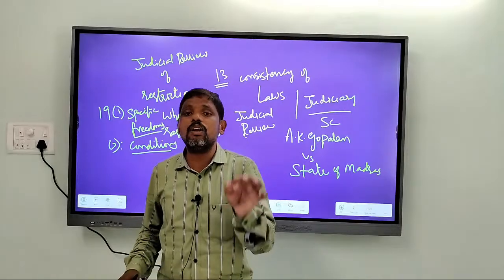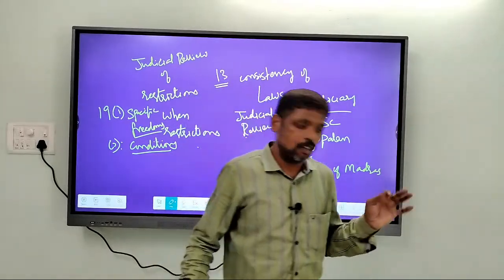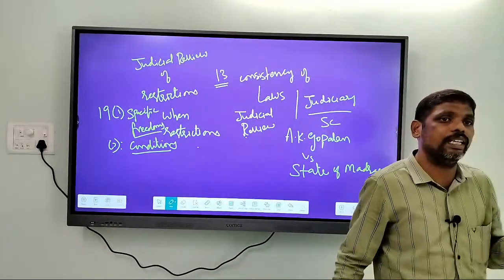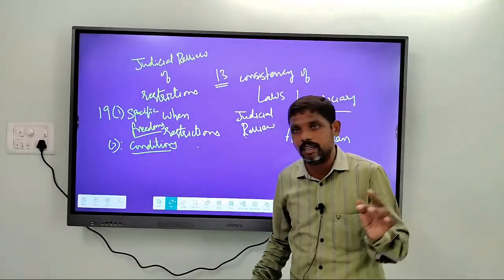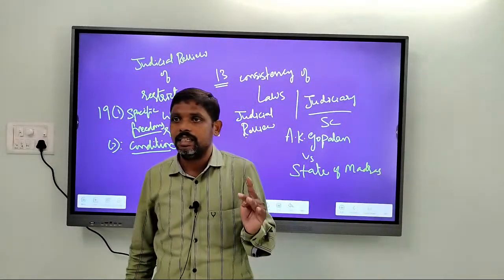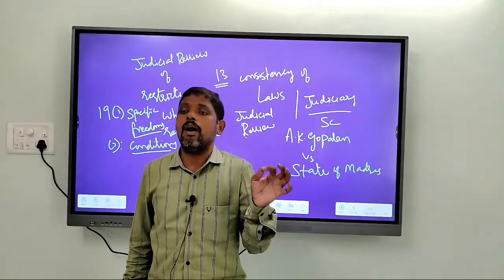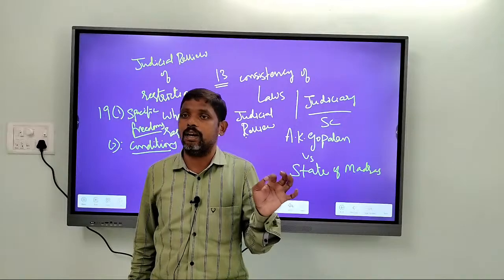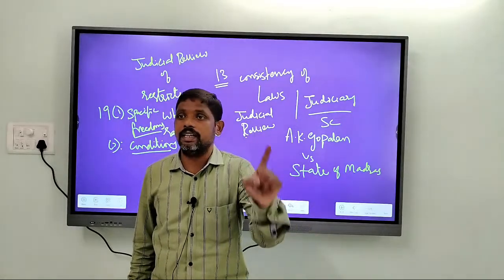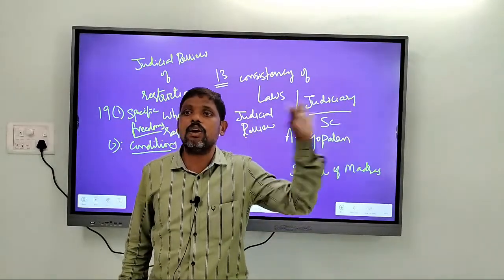So violation of any of these conditions, violation of sovereignty, unity, integrity, public morality, public order, decency, violating the orders of the court, that is contempt of court, all these are the grounds for restricting the rights of the individual.